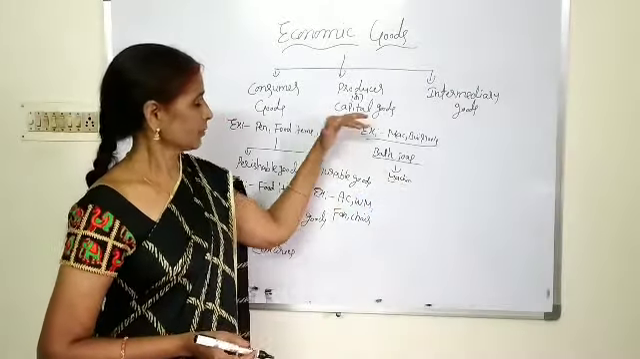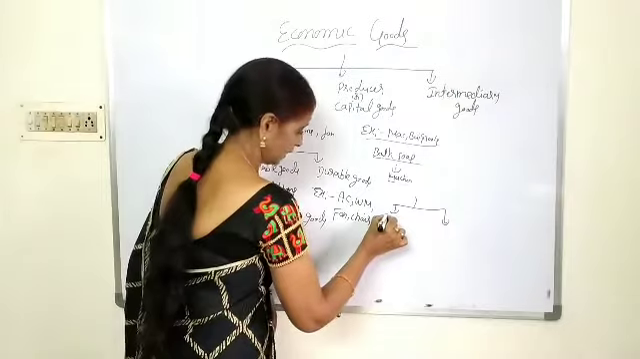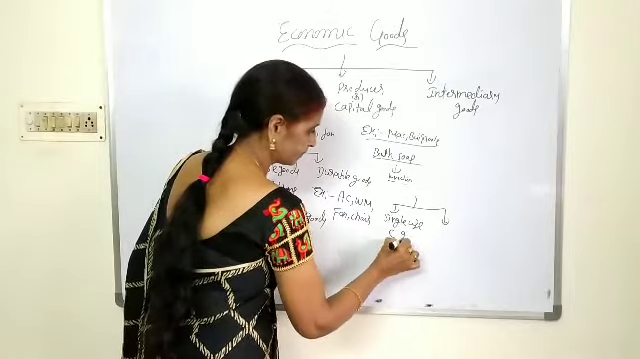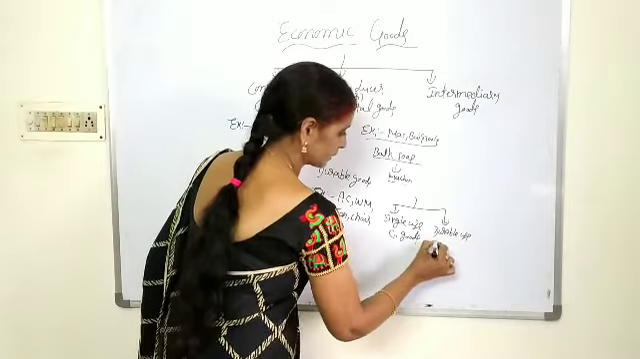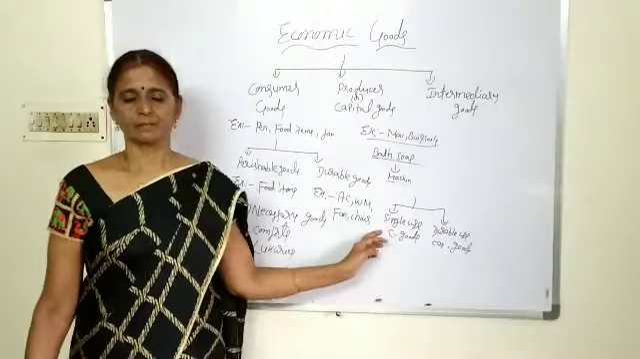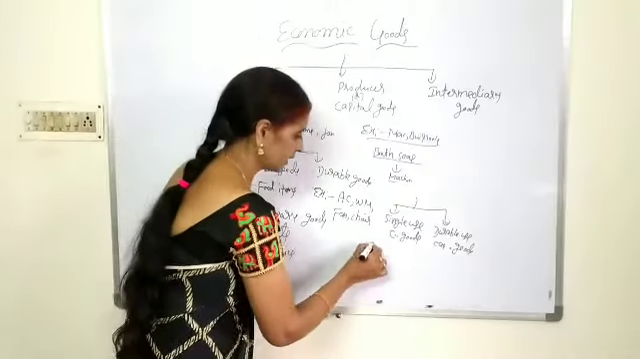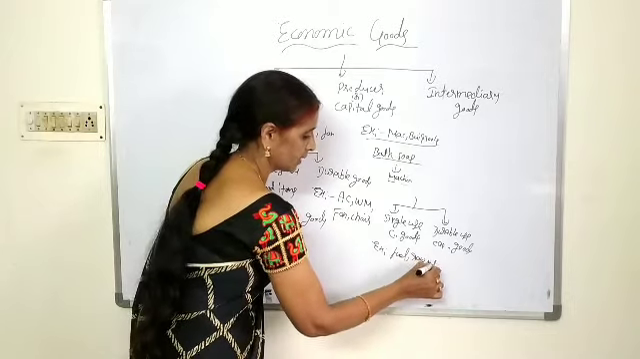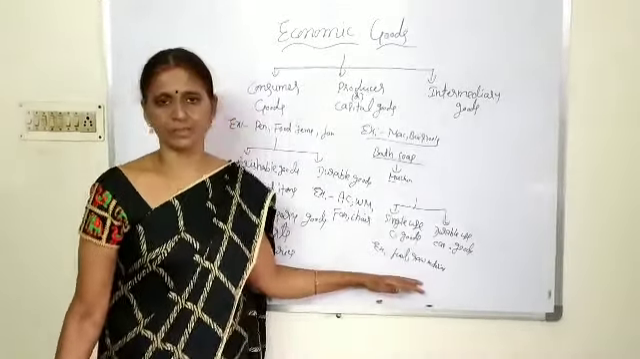And here the producer goods are again classified into two types. They are single use capital goods and durable use capital goods. Single use capital goods are used only once in the production process. Examples are fuel and raw material, etc., which are used only once in the production process. So they are the examples of single use capital goods.